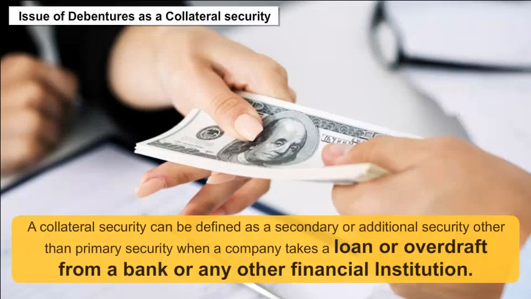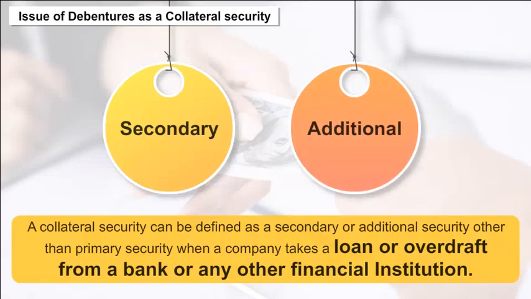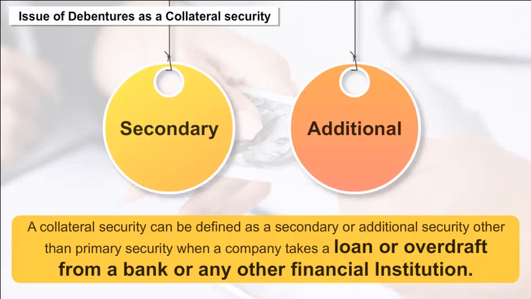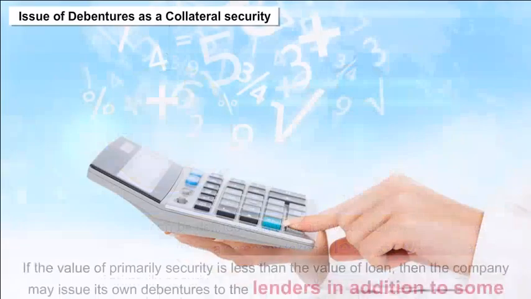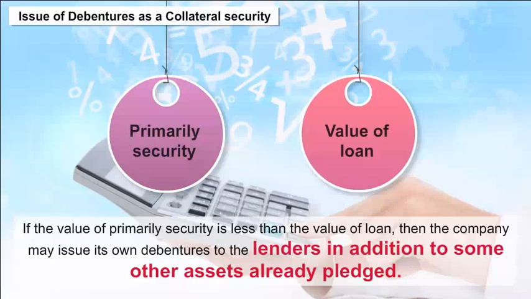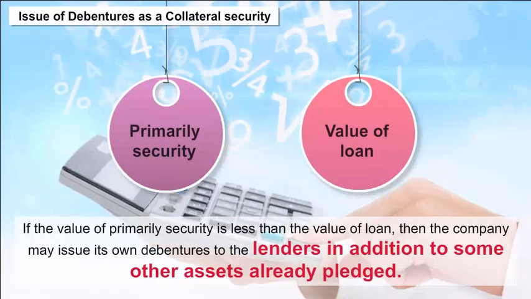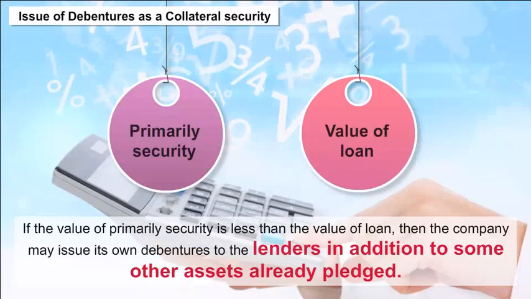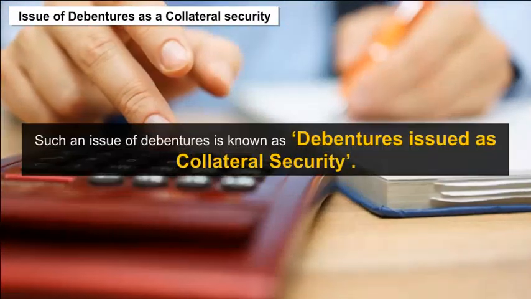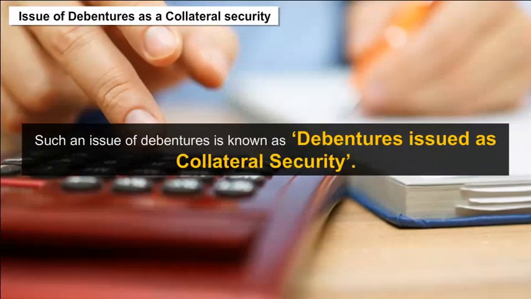A collateral security can be defined as a secondary or additional security, other than the primary security, when a company takes a loan or overdraft from a bank or any other financial institution. If the value of the primary security is less than the value of the loan, then the company may issue its own debentures to the lenders in addition to some other assets already pledged. Such an issue of debentures is known as debentures issued as collateral security.